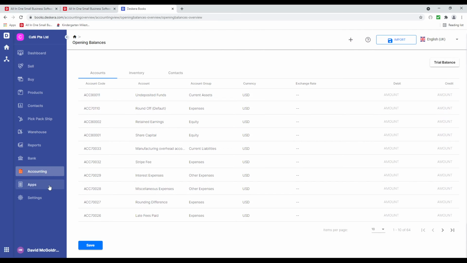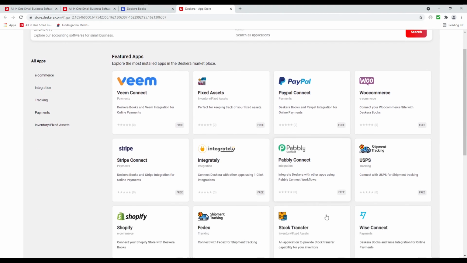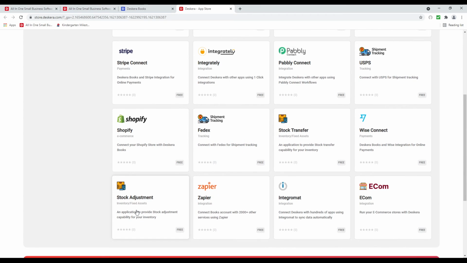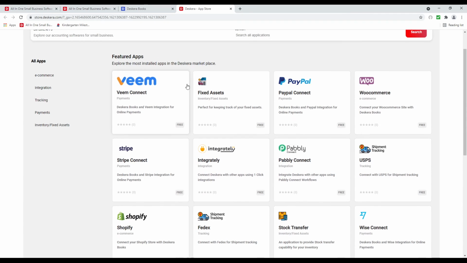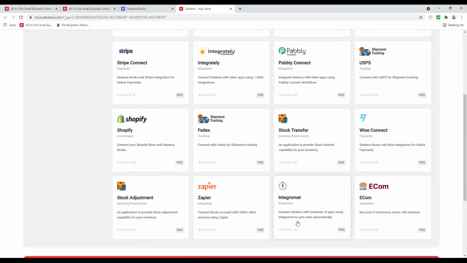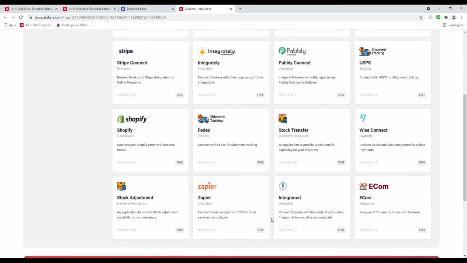Now let's go to apps. Inside here, you can see we connect to multiple apps, such as different payment gateways like Veeam, PayPal, Stripe, Wise. And we also have our stock transfer and our stock adjustments here as well. And we also have our fixed assets. We also connect to Integrately, Pabbly, Zapier, and Integromat. So this allows you to connect to other applications to Deskera. So that way, if you want to integrate with something, you can check these out and see if they connect to your software that you want to connect to Deskera with.